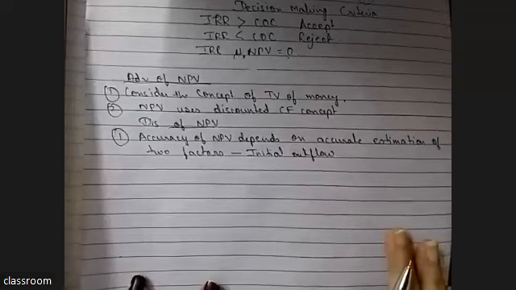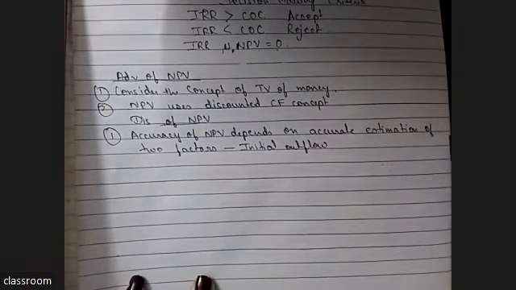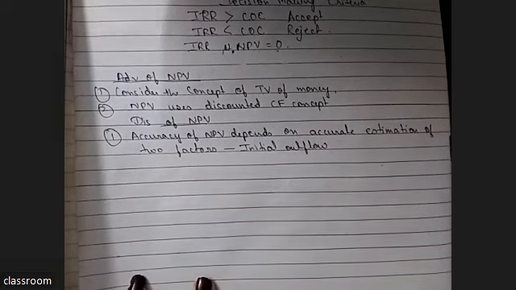When you have bought that AC, you need to install it. For that installation you have spent 2,000, and for loading and unloading of AC you have spent 3,000. So total AC's outflow is 55,000 and not 50,000.